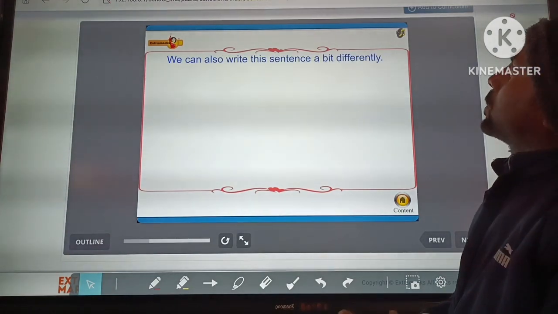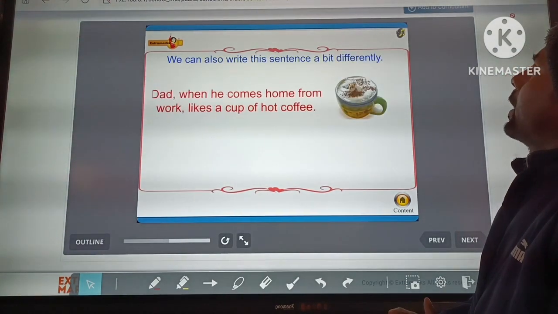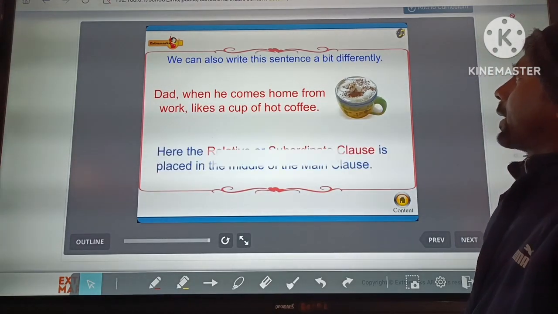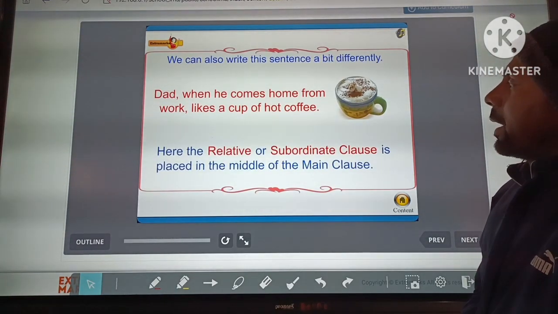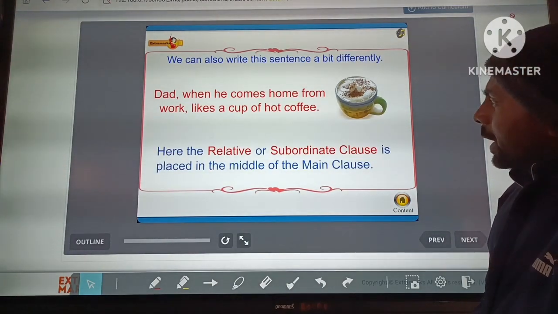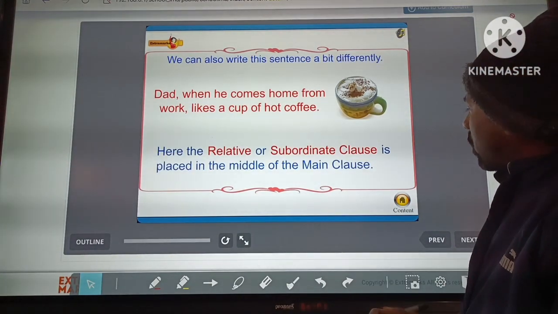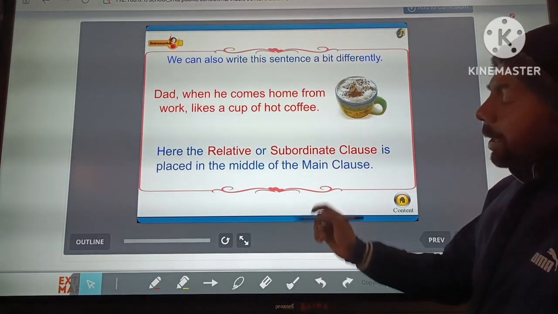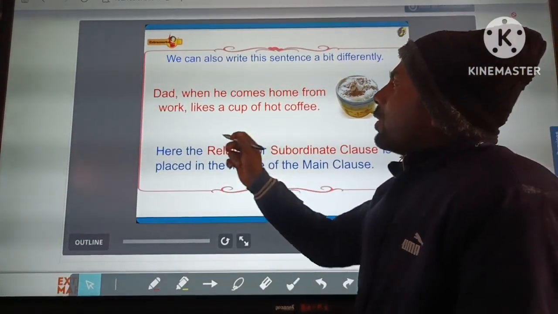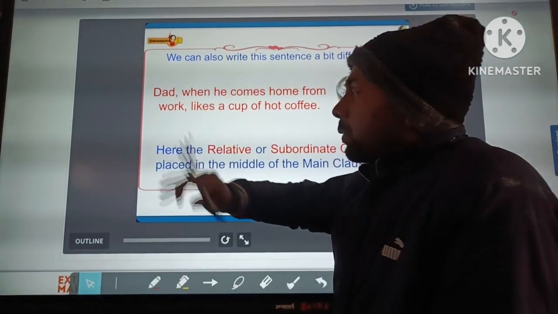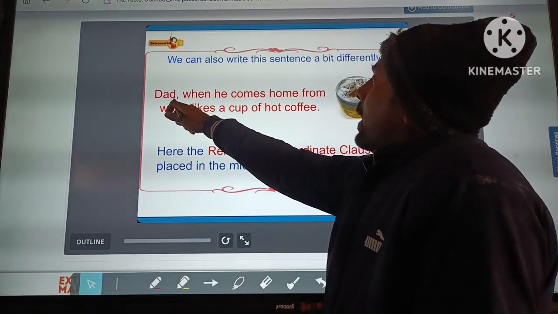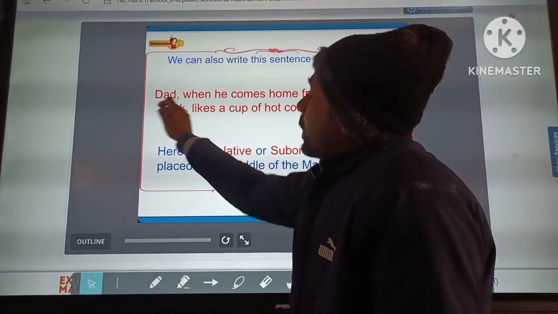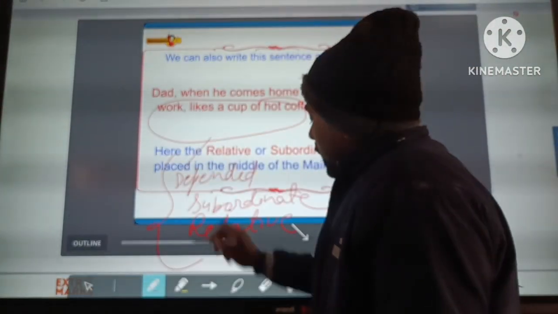Okay. We can also write this sentence a bit differently. Dad likes a cup of hot coffee, when he comes home from work. Here the relative or subordinate clause is placed after the main clause. Okay, it means that we can write this sentence in three manners.